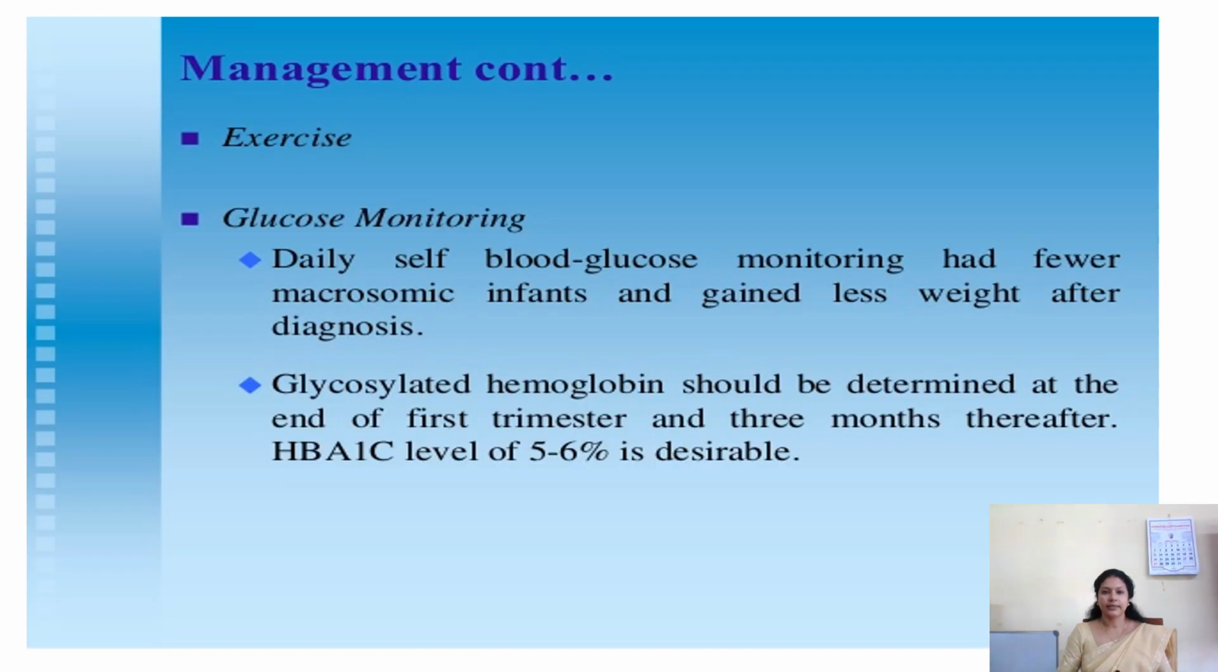Next is exercise. We have to encourage the mother to do regular exercise for a minimum of half an hour a day. And glucose monitoring also should be done. If we perform daily self glucose monitoring, it will decrease the complications and we can reduce the incidence of fetal macrosomia also. And glycosylated hemoglobin should be determined at the end of the first trimester and 3 months thereafter.